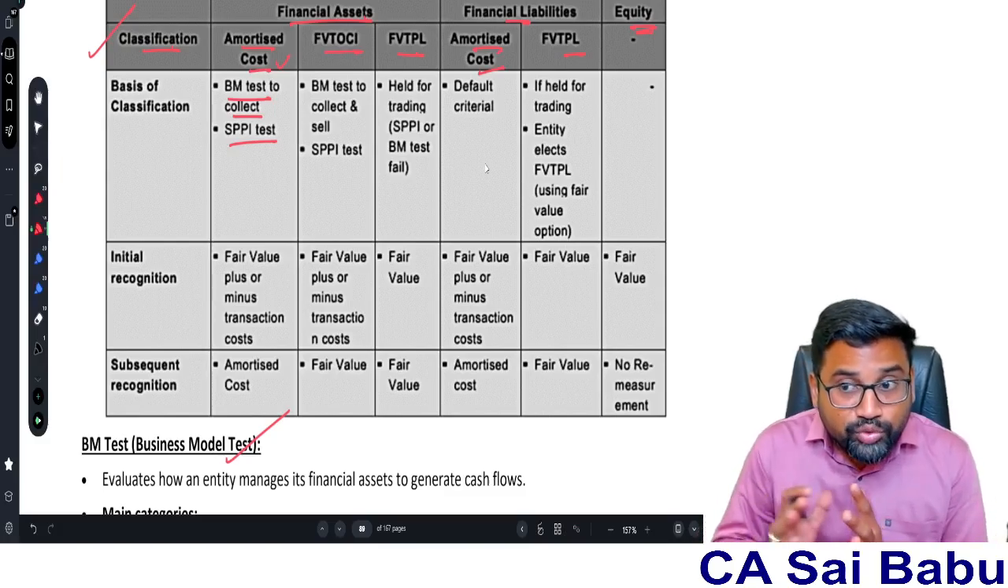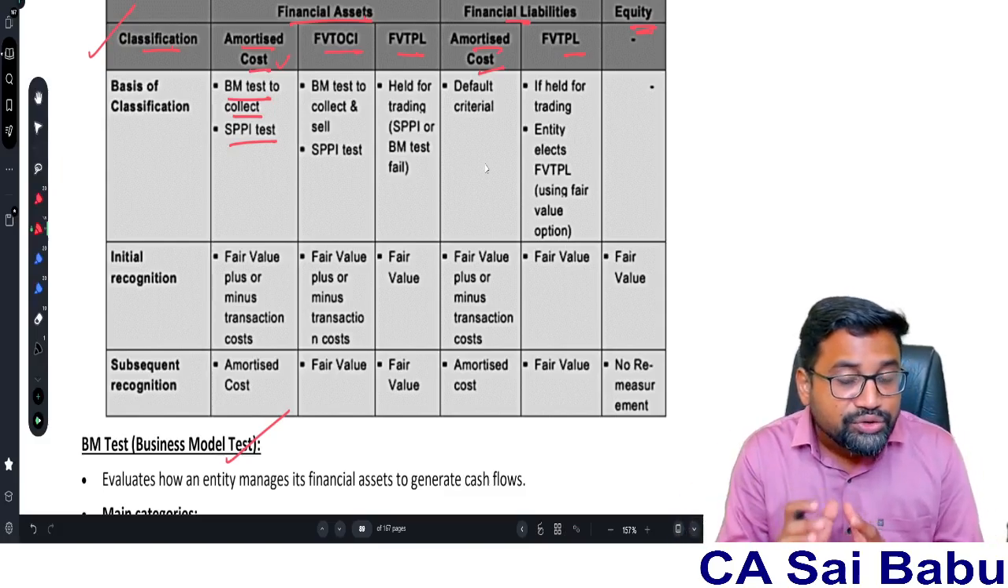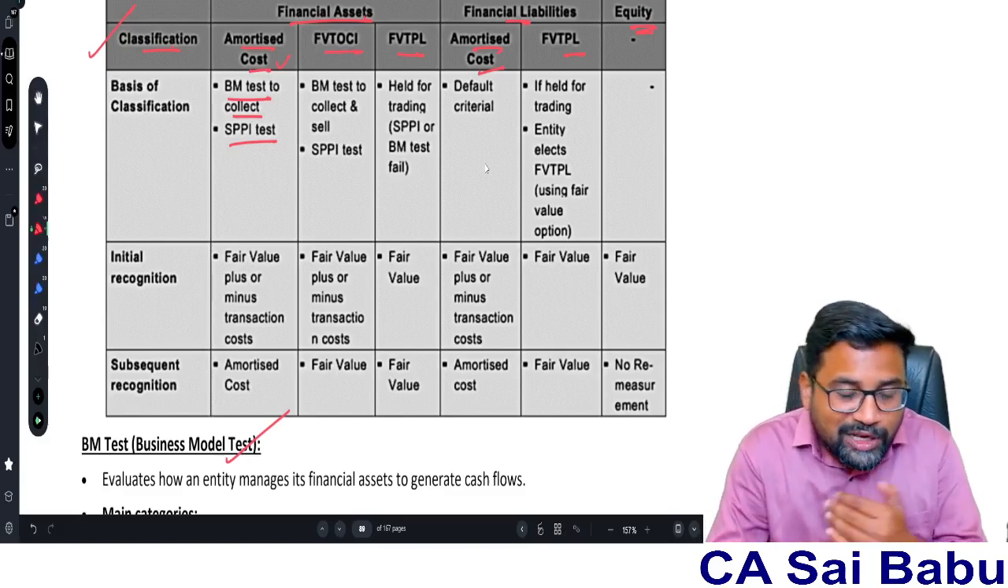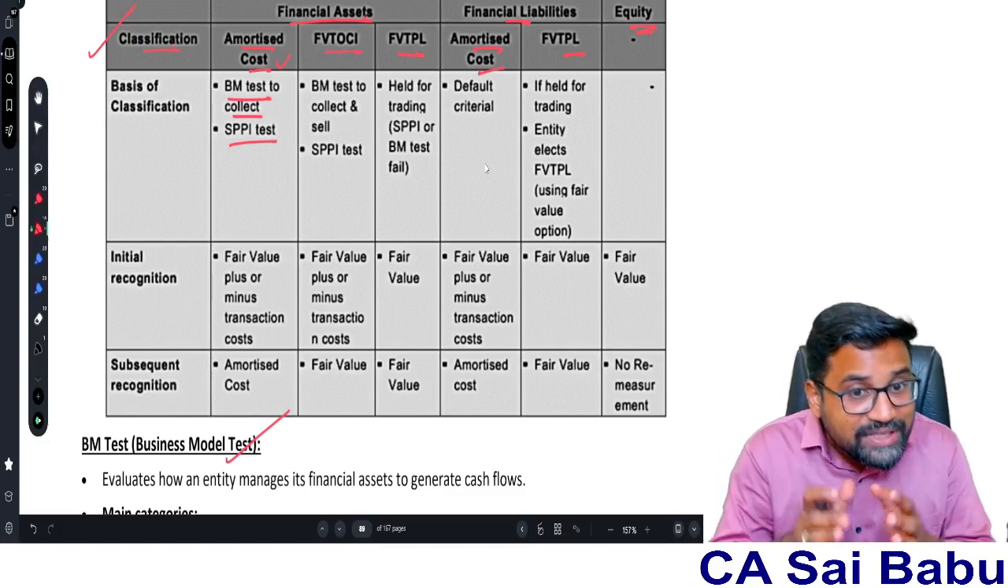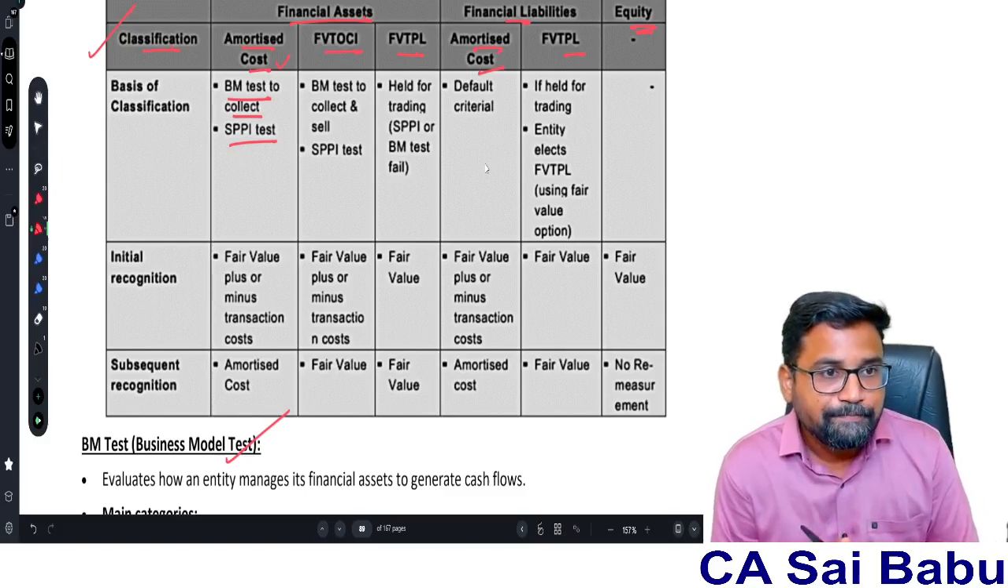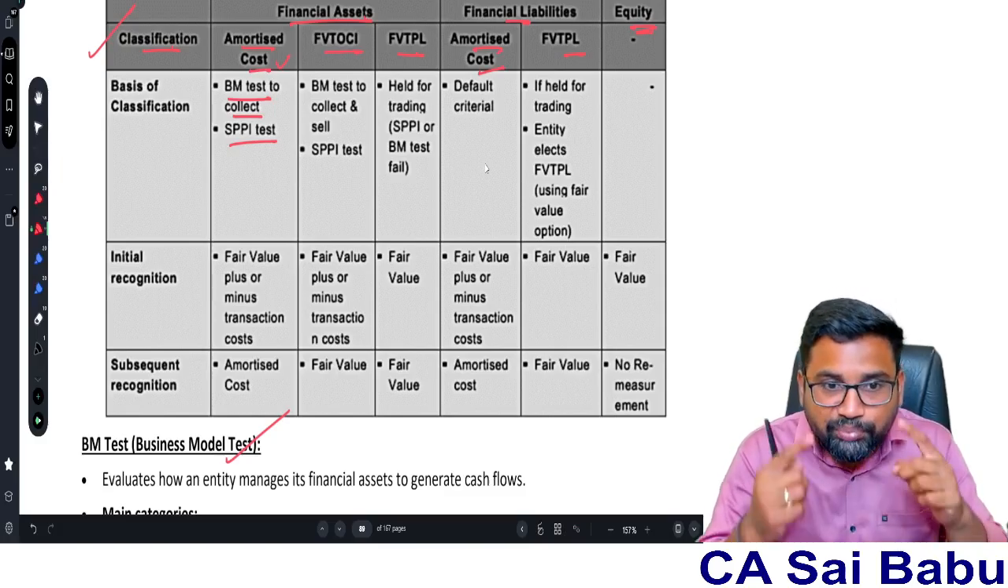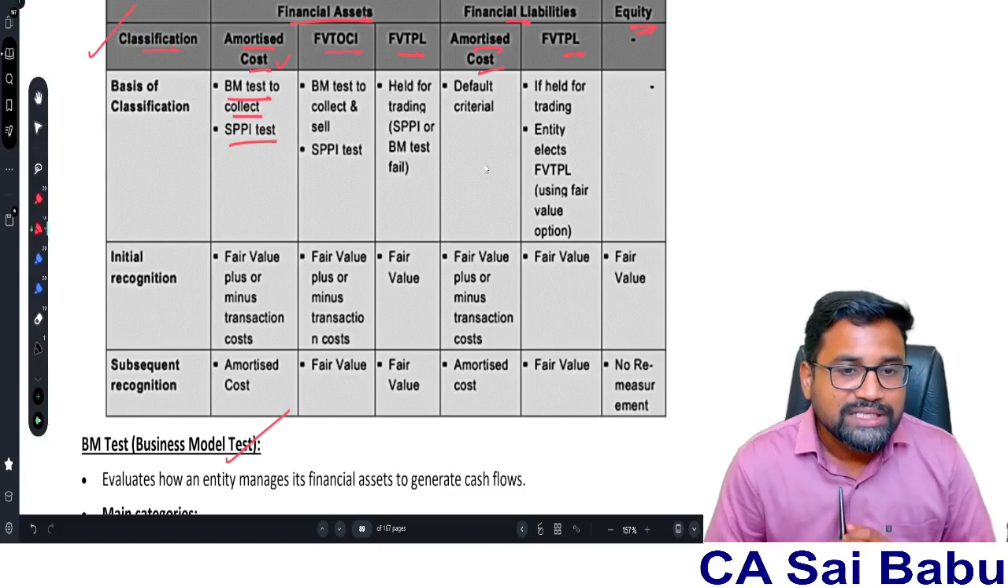Because when you want to do the accounting, first you need to classify which model it belongs to, which classification it belongs to. So that's why this classification is very, very important. So BM test to collect, SPPI test. If both the tests are satisfied, amortized cost model.